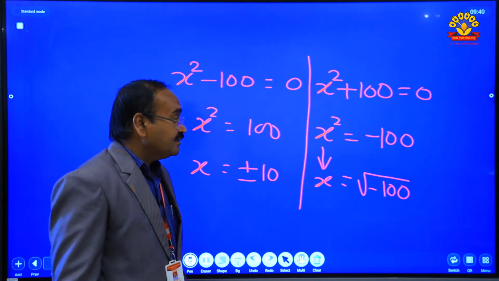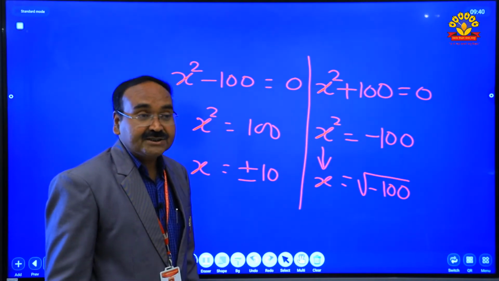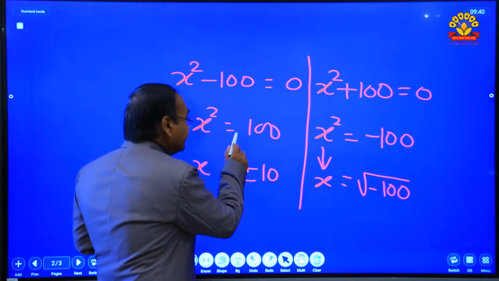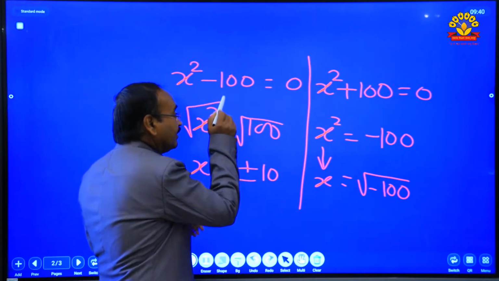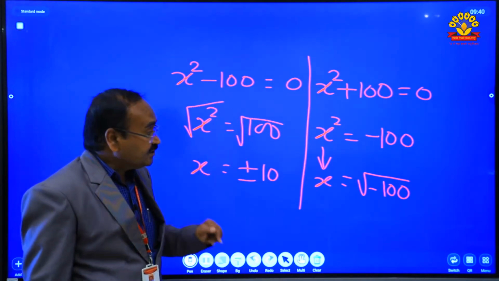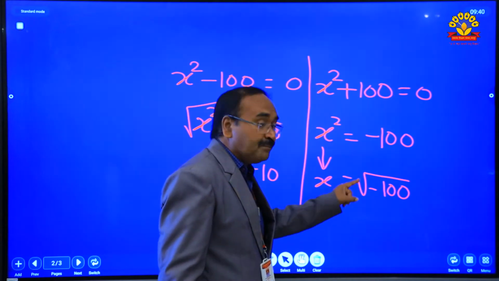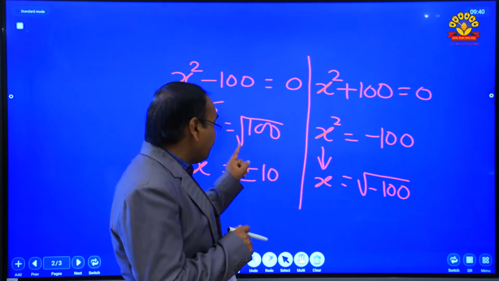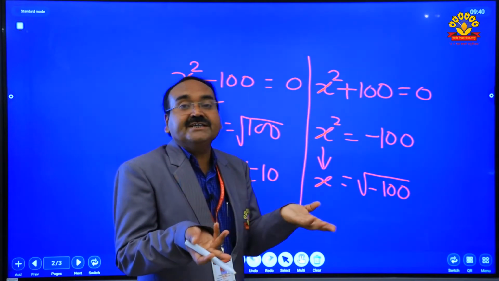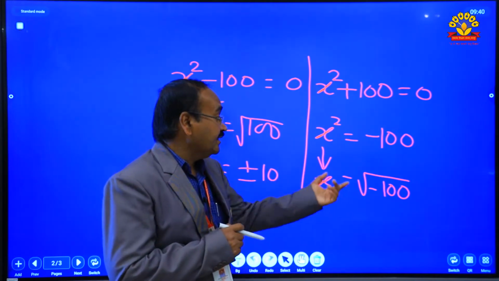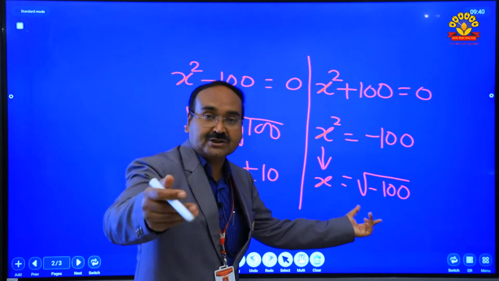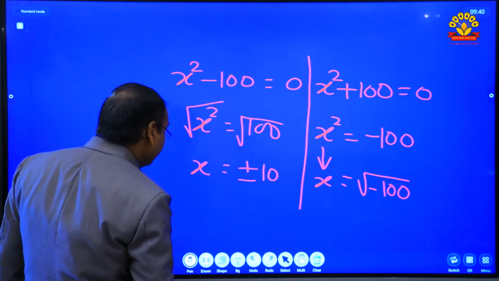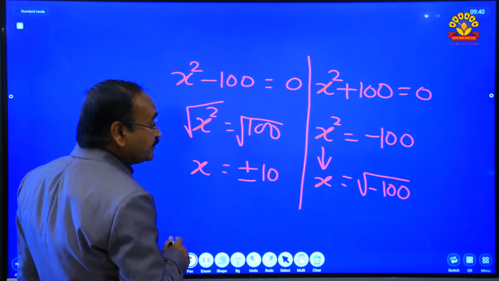Now how to find the square root of minus 100? In the real number system it is not possible. Here the square root of 100 we found to be plus or minus 10. But is the square root of minus 100 plus 10 or minus 10? No, because the square of plus or minus 10 does not give minus 100, and that's why the answer plus or minus 10 is not possible. That is a wrong answer.